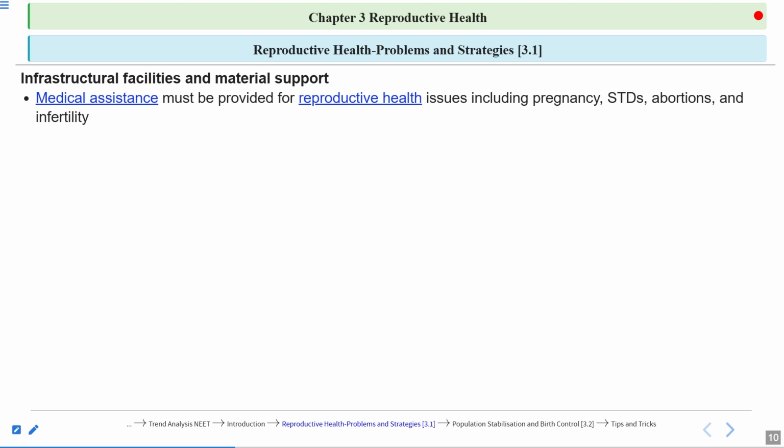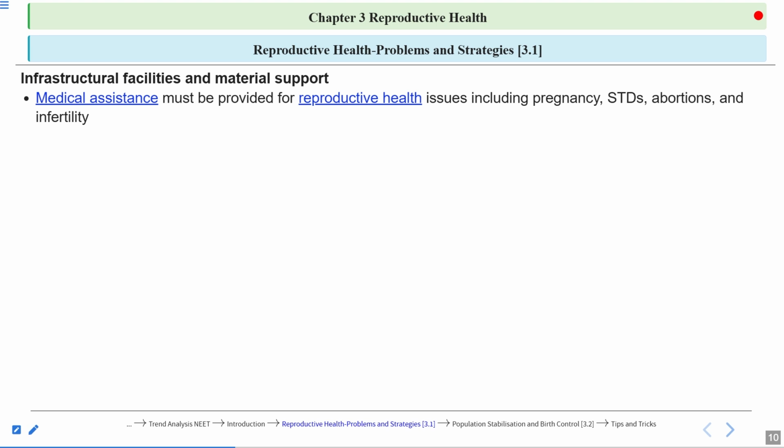regarding the infertility in the couples as well, and how these infertile couples can bear the child. Information regarding this also can be given, or how to cure infertility. Sometimes infertility can be cured as well.